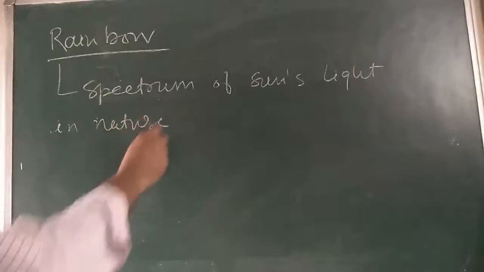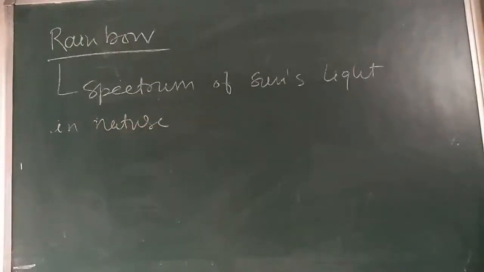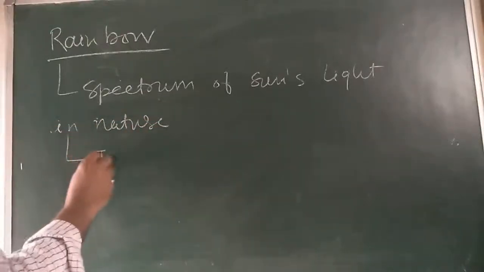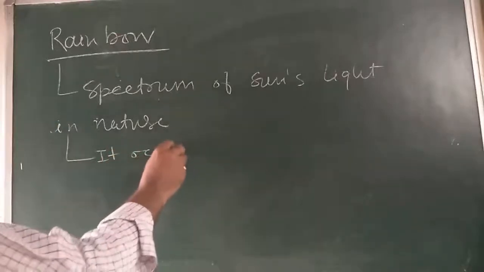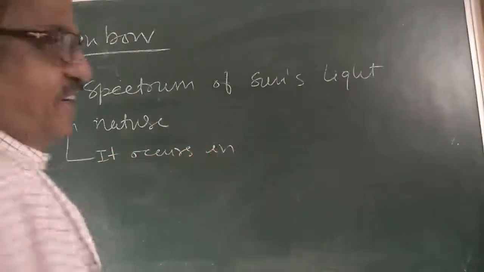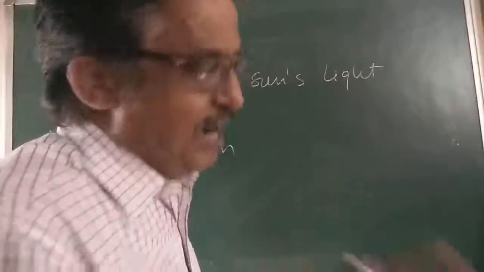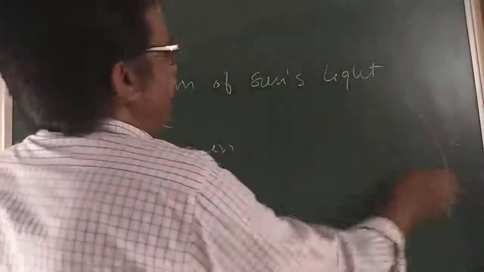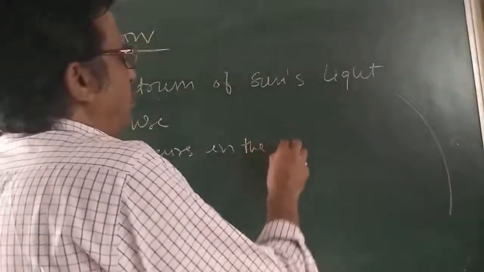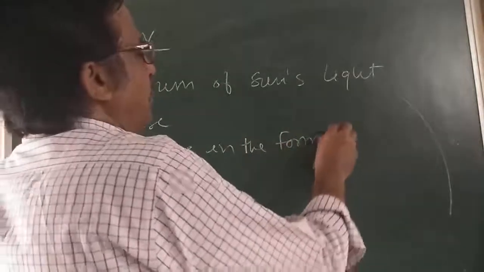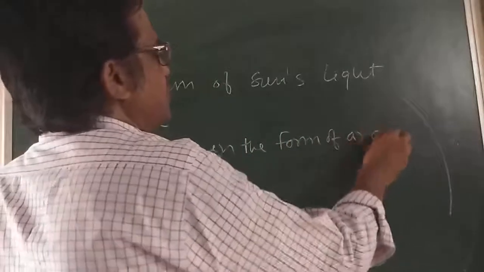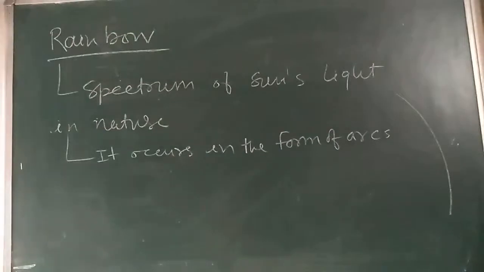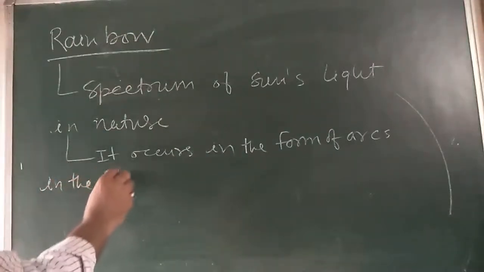It occurs in the form of arc. Arc क्या होता है सर? ऐसे ही arc. In the form of arc, in the sky.